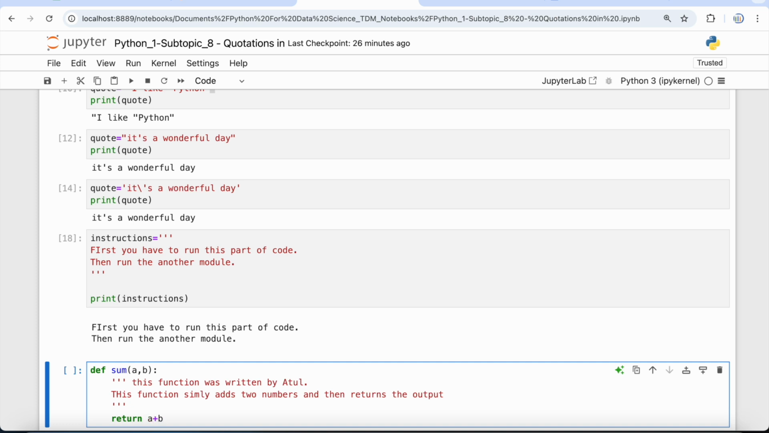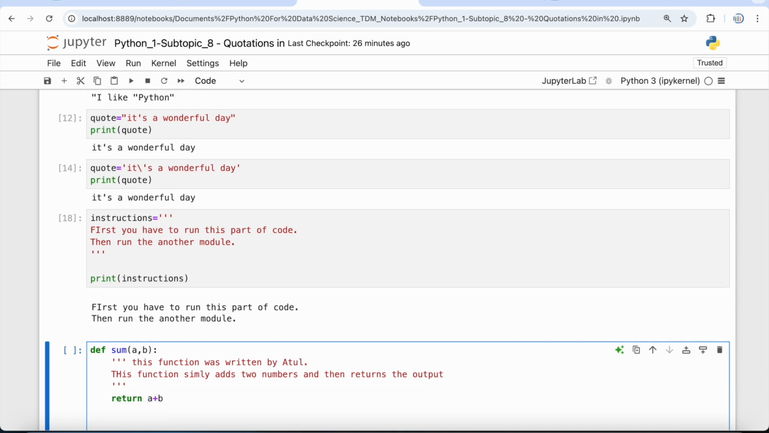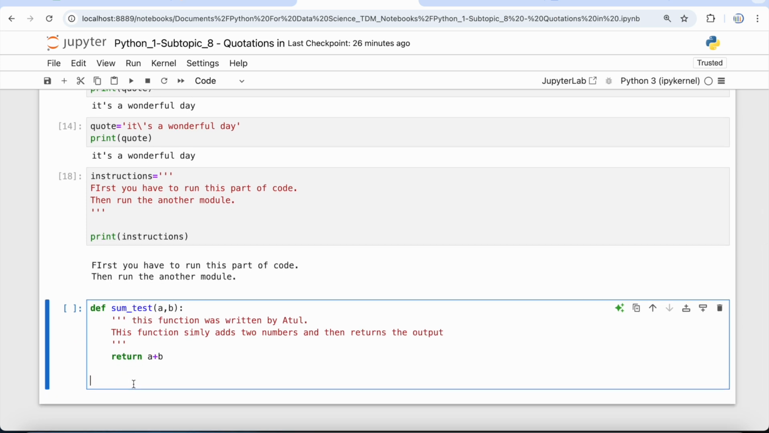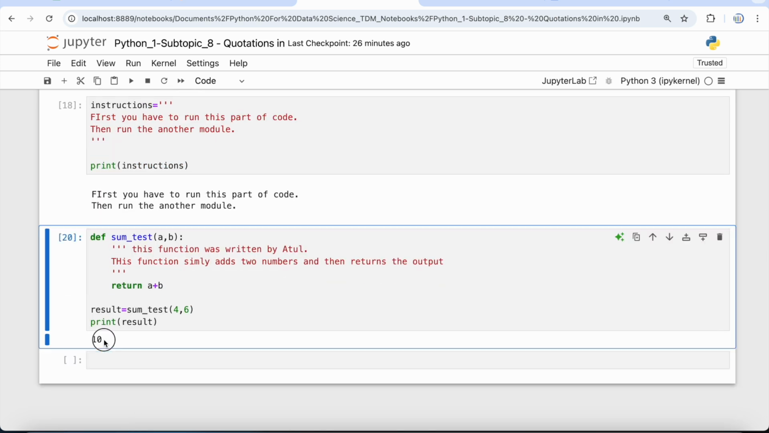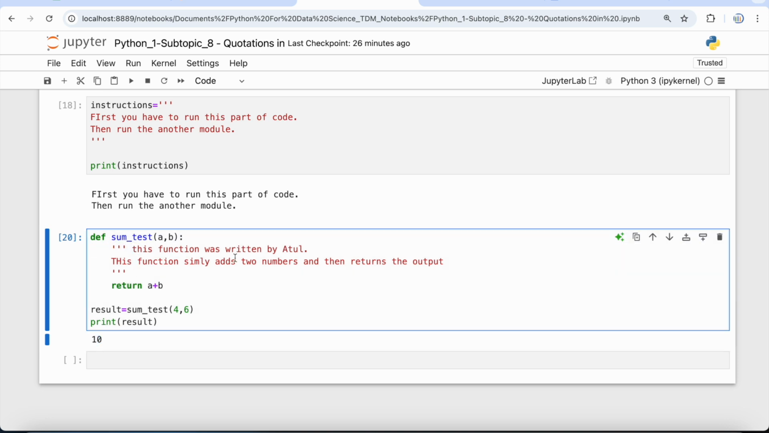a plus b. Okay, let's rename it as sum test. If I call this function by putting it into a variable result, let's say sum test 4, 6, and then let's print result, then you can see that you're only getting the output over here. But if somebody sees or reviews this function, they will get to know that it was written by Atul, and this function simply adds two numbers and returns the output.